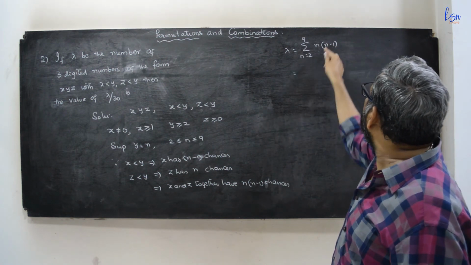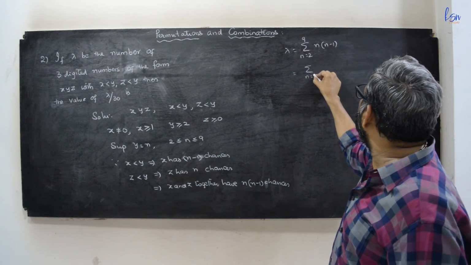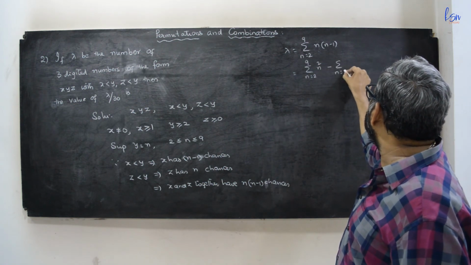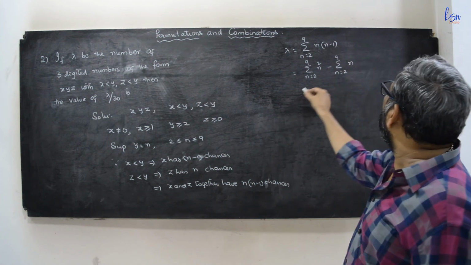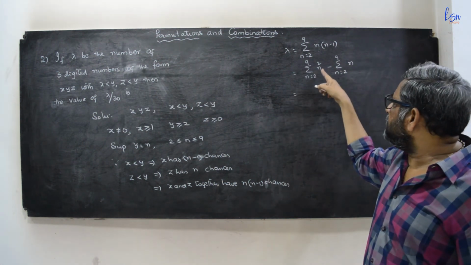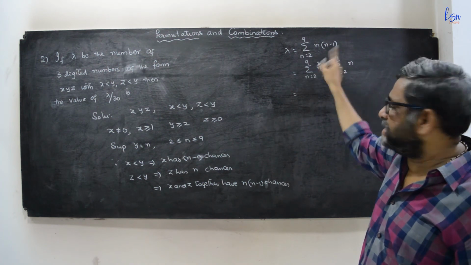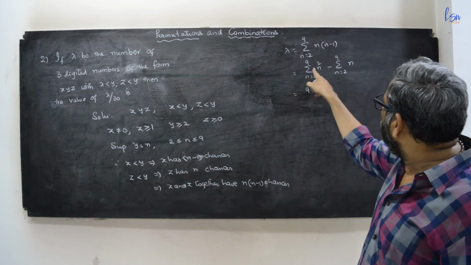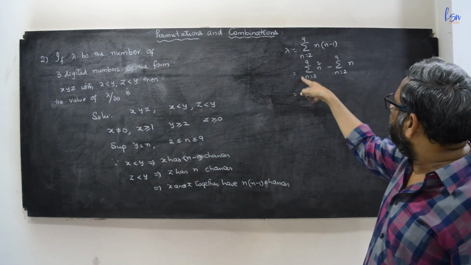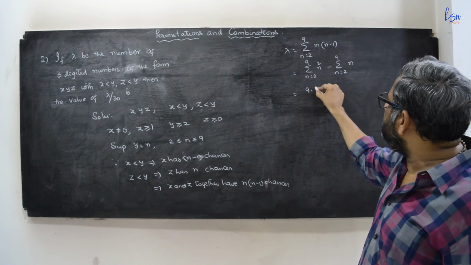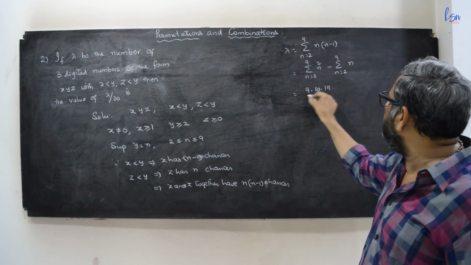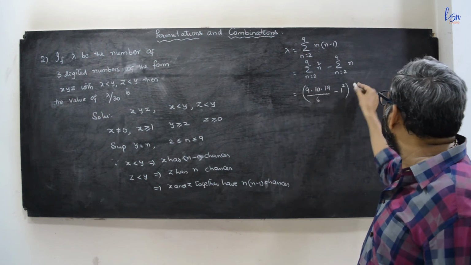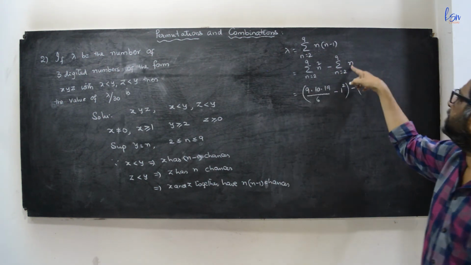So this is sigma n equal to 2 to 9 n square minus sigma n equal to 2 to 9 n. So this is actually 2 square plus 3 square plus up to 9 square. If you add 1 square plus 2 square up to n square, n is 9, n into n plus 1 into 2n plus 1 by 6, minus 1 square, minus this is sigma n.